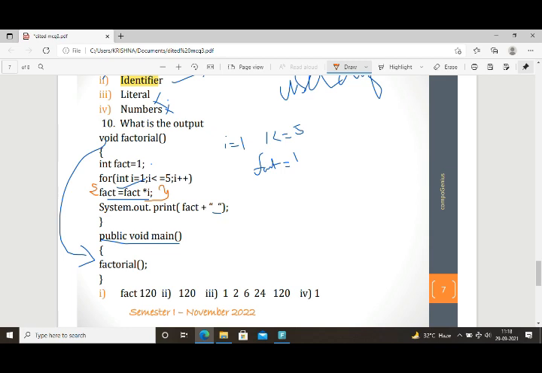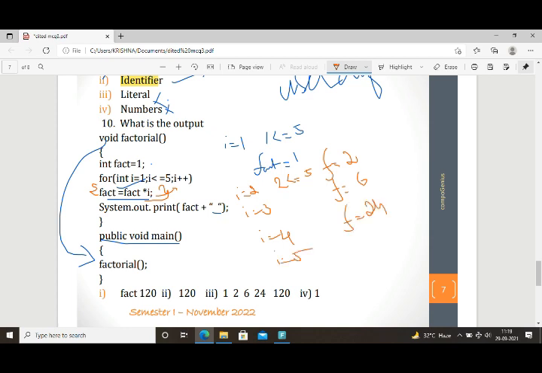So first fact equal to 1. After this the control will go to the increment operator, so i becomes 2 and you check the condition 2 less than or equal to 5, yes. So what is the value of fact? Fact first is 1. Now 1 into 2 equal to 2. Then i equal to 3, fact equal to 2 into 3 equal to 6.